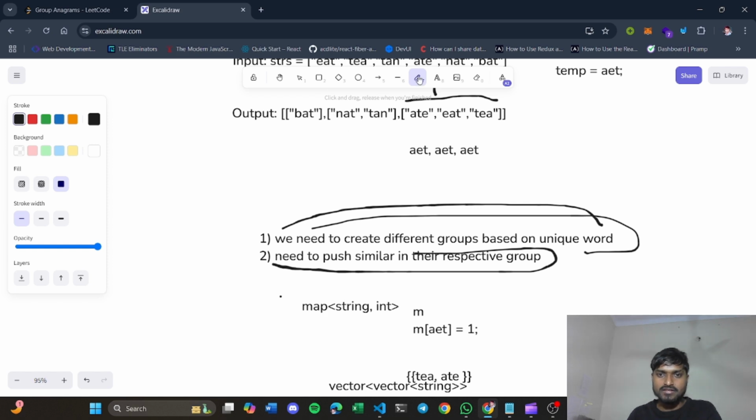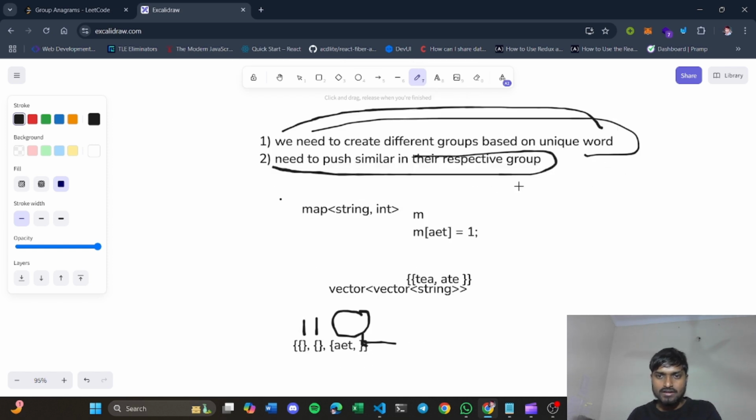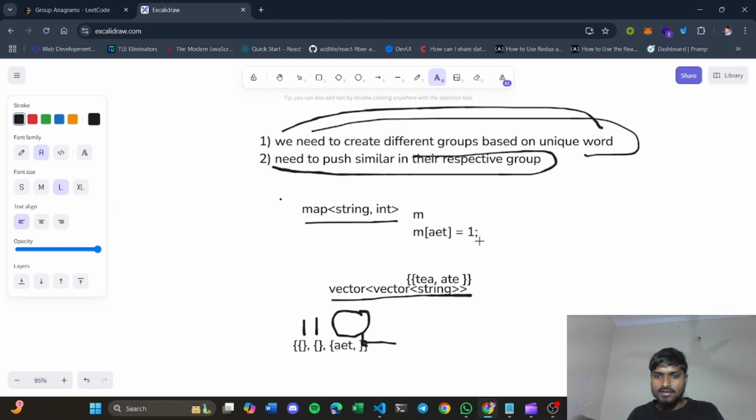So for this purpose you will need two data structures. First of all, you will need a map data structure, and another data structure to store or form the groups, which is a 2D array of strings. So what will you do with the map data structure? The map will be used for storing the index of the group.